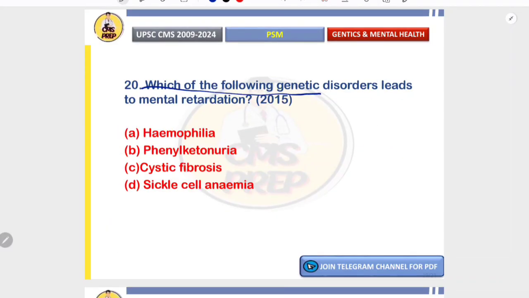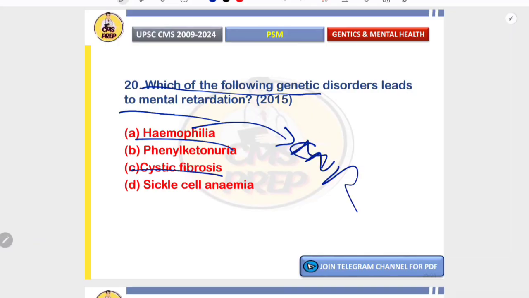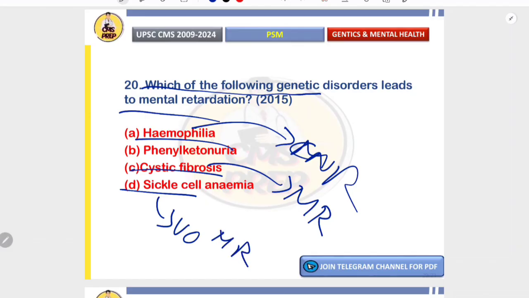Which of the following genetic disorders leads to mental retardation? Hemophilia is a bleeding disorder, does not lead to mental retardation. Cystic fibrosis leads to thick secretions in lung and pancreas, but does not lead to mental retardation. In sickle cell anemia, the main complication is due to vaso-occlusion, but it does not lead to mental retardation.